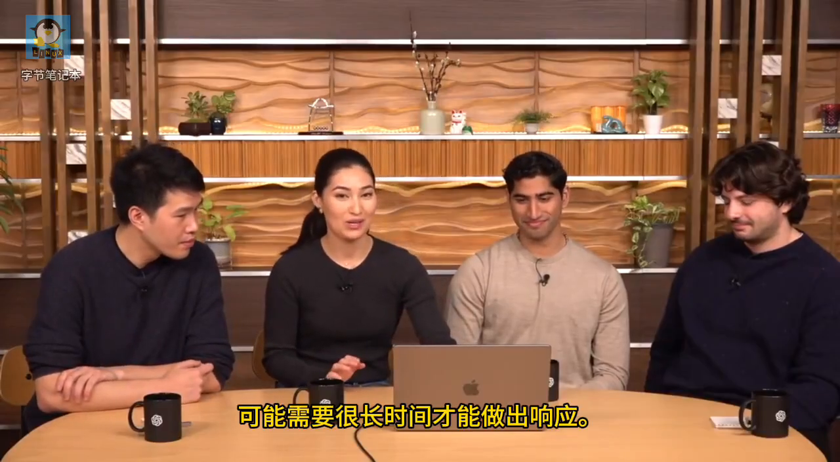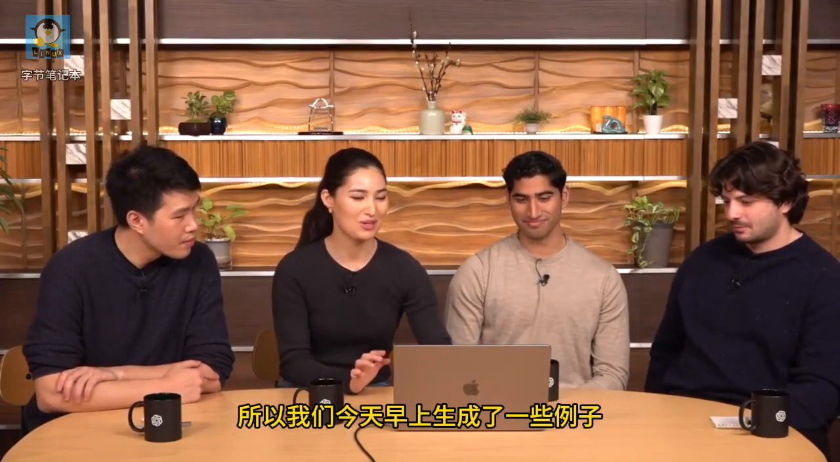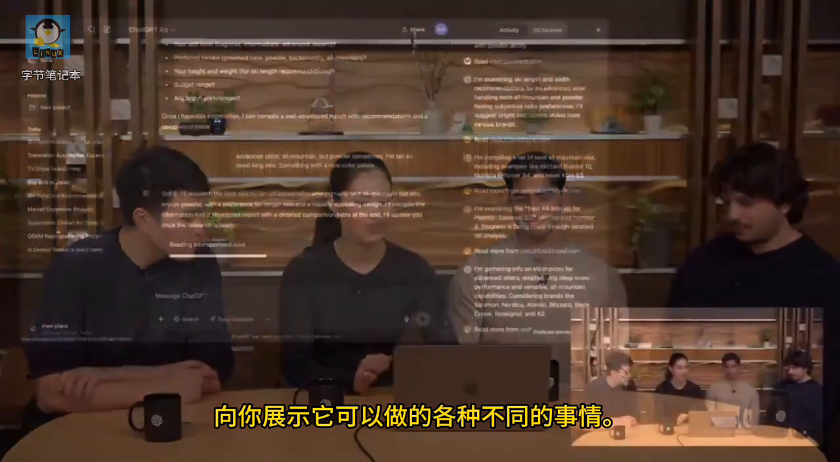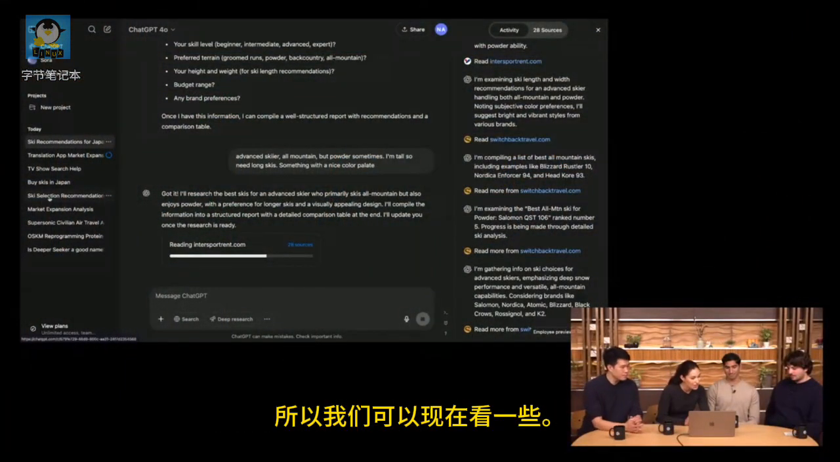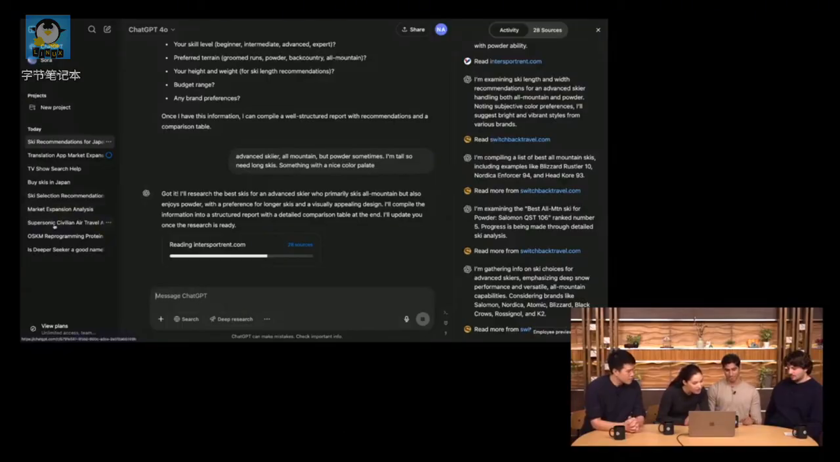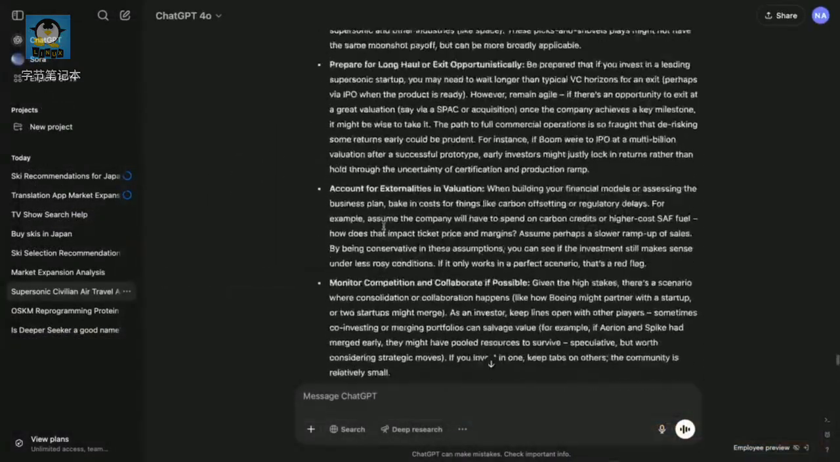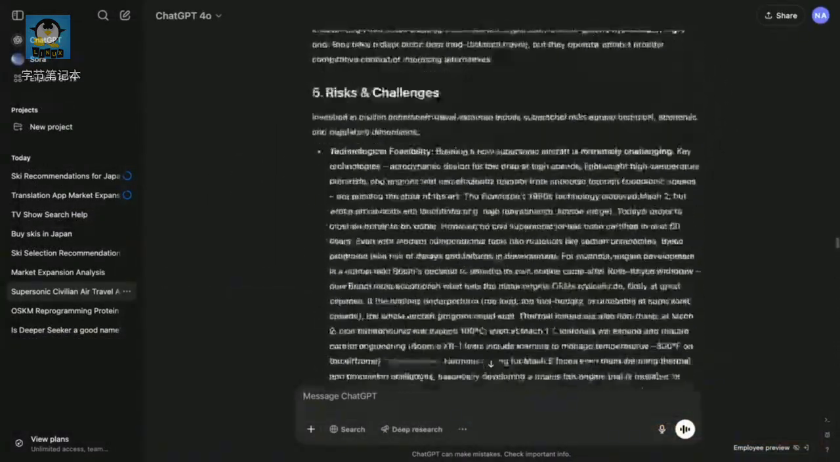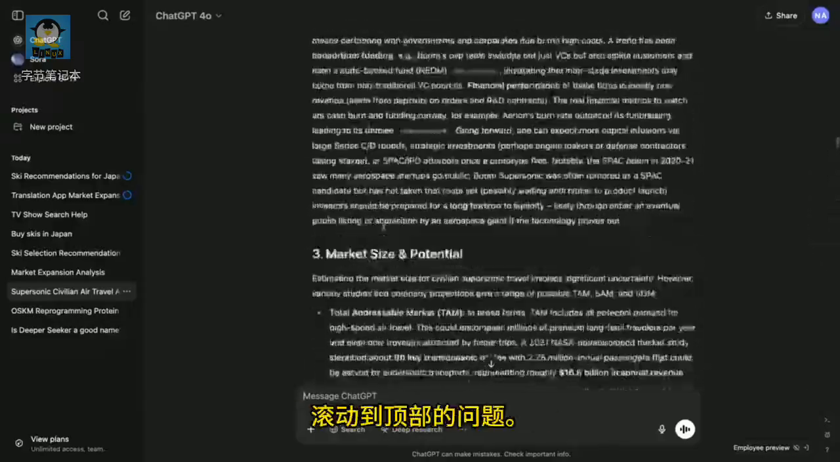Yes. And so, as we mentioned, the deep research model can take a really long time to respond. So we generated some examples this morning to show you the range of different things it can do. And so we can look through some of them now. Yes. Super long. Very, very long. We haven't solved the scrolling to the top problem.